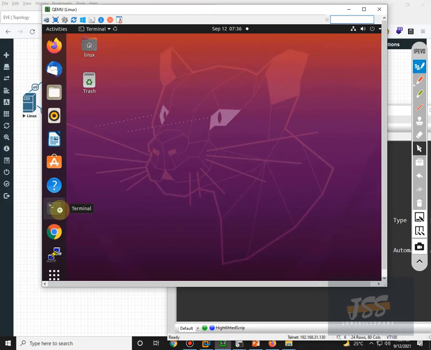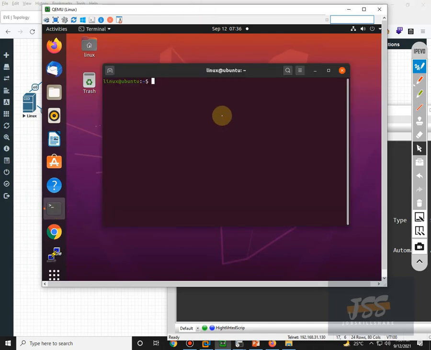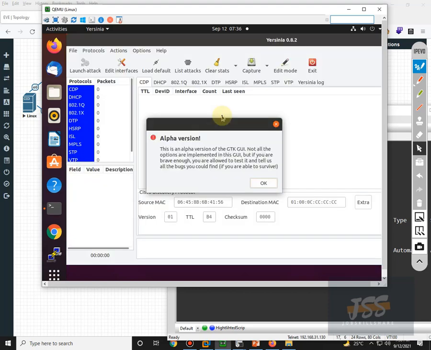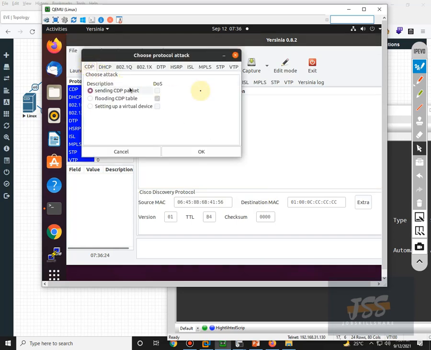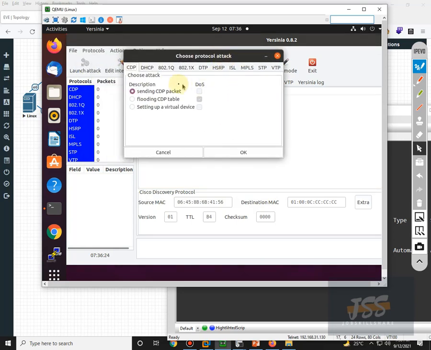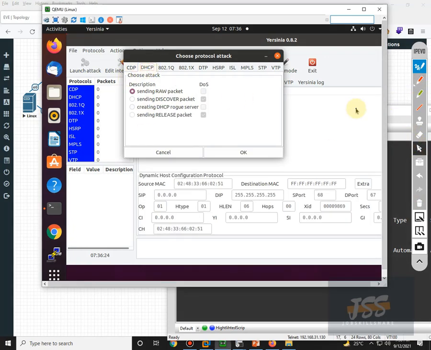So click on this console or terminal and type sudo su and the password, and then type yersinia -G to go into GUI mode, and we can click on launch attack, and as you can see, we have this option DHCP here. So you need to click on this DHCP.